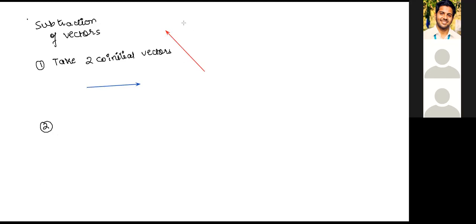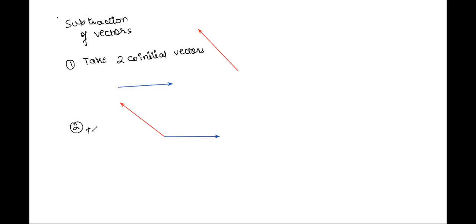So you'll have a vector, this is 1 and this is 2. See, we have brought them and made them co-initial. This was step number 1. Then the next step, part 2, is to draw or complete the triangle. Draw the third side of the triangle.